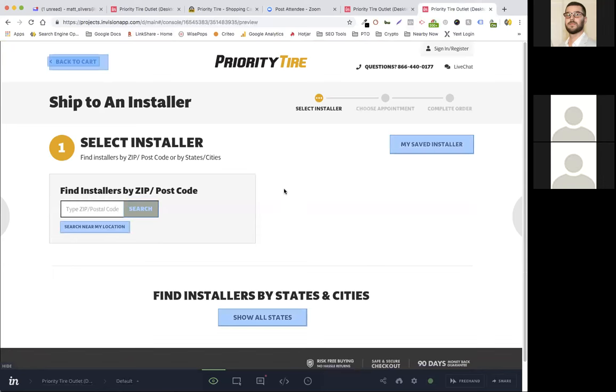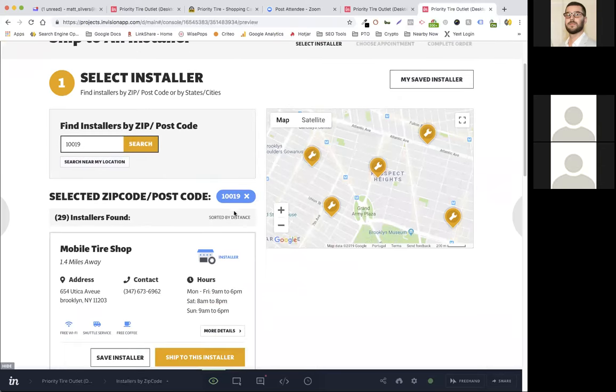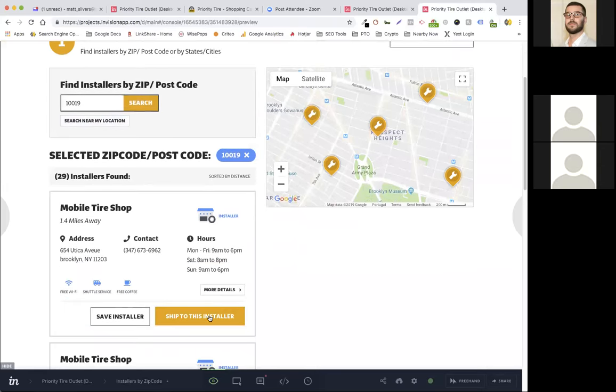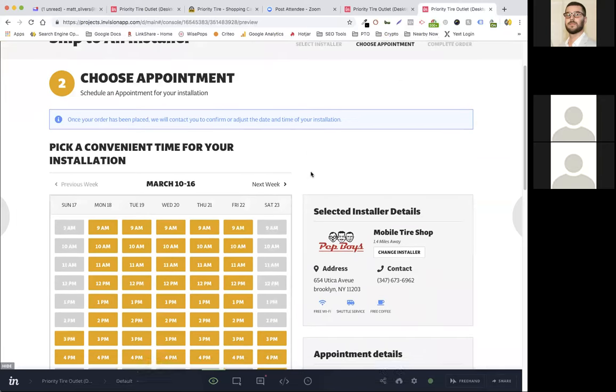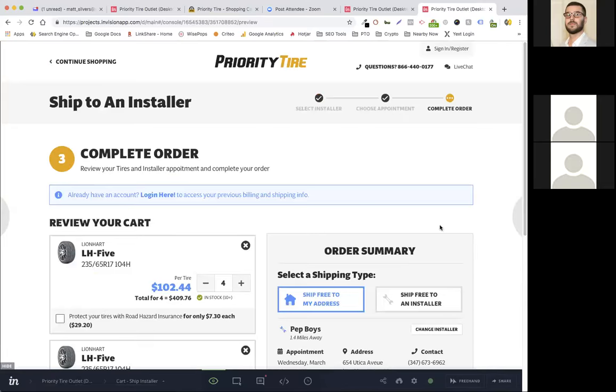Right, so pretty simple steps here. The customer will enter a zip code or we will sniff it. They'll get a set of search results of installers near them. They ship to a certain installer. They pick a time on the calendar when they want to get that done. They go to complete their order. Now we are back on the cart. You're going to notice that on step 1 of the cart, when we first got there, this whole section wasn't there, right? Right. Mm-hmm.